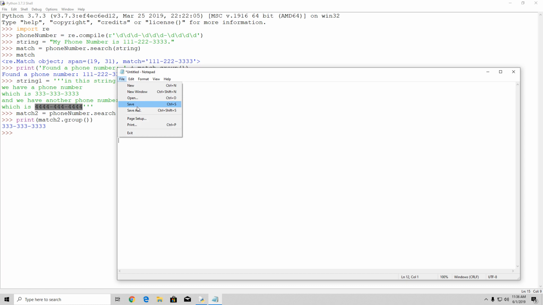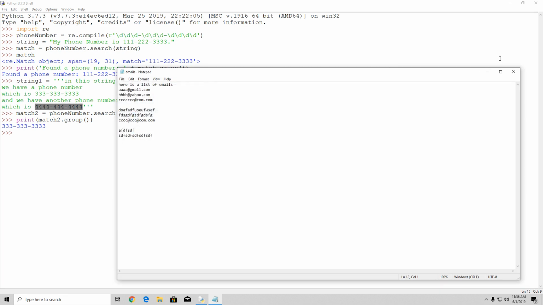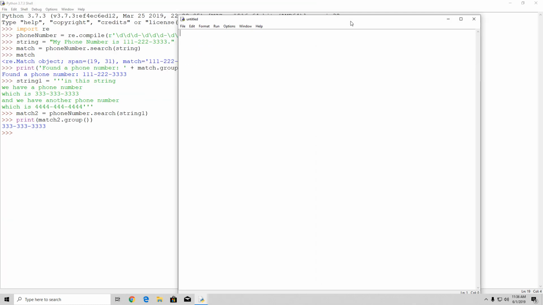Then we will save this onto the desktop right here, as emails.txt. So we save this, and right now let us create a program that will read from this actual file. Okay, so open up your new file right here. Let us save it right away onto our desktop.